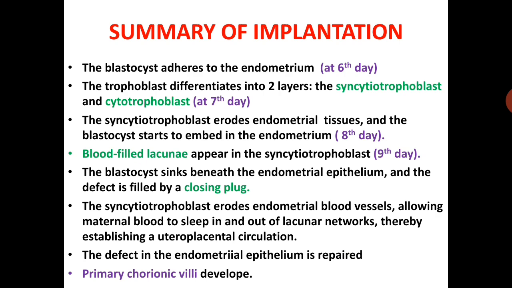On the 9th day, blood-filled lacunae appear in the syncytiotrophoblast, the blastocyst sinks beneath the endometrial epithelium, and the defect is filled by a closing plug. Then the syncytiotrophoblast erodes endometrial blood vessels, allowing maternal blood into the lacunar networks, and thereby uteroplacental circulation is established. The defect in the endometrial epithelium is repaired by a fibrin clot. Then primary chorionic villi form.